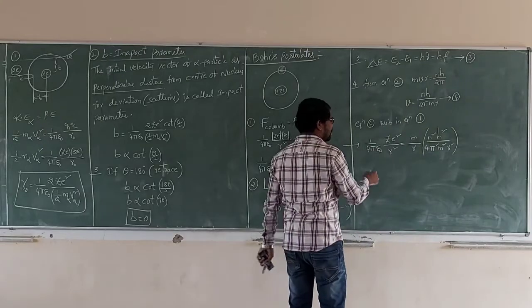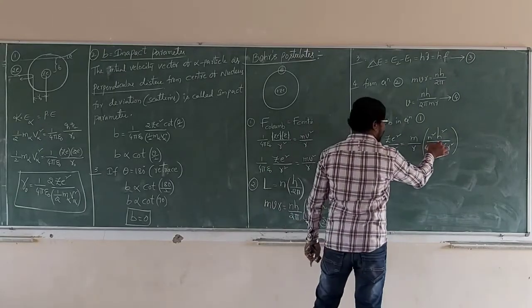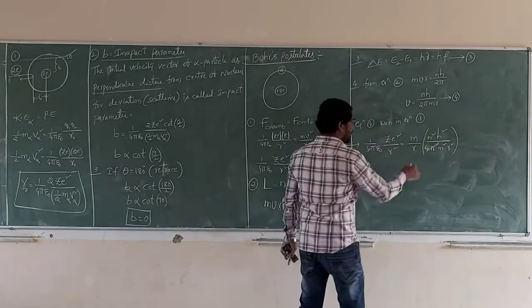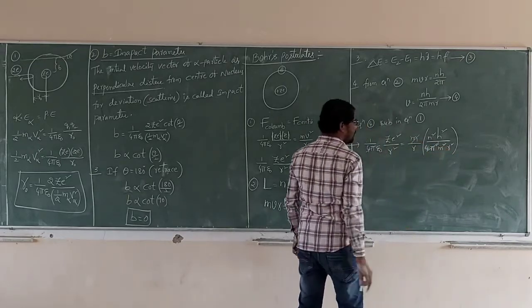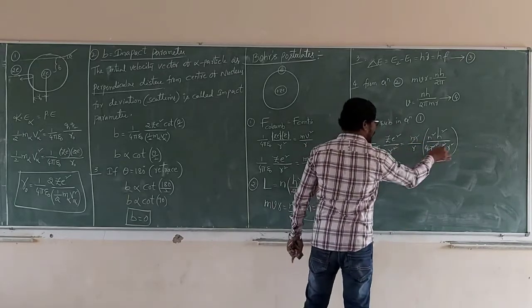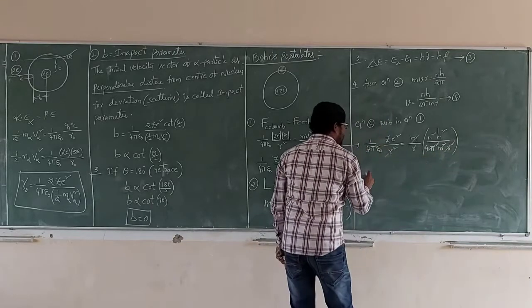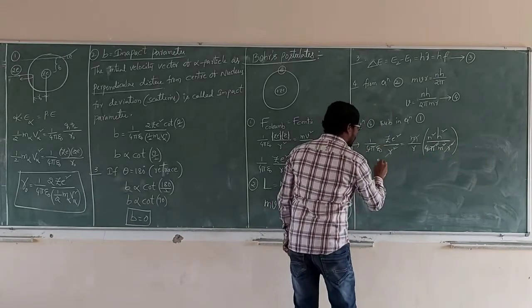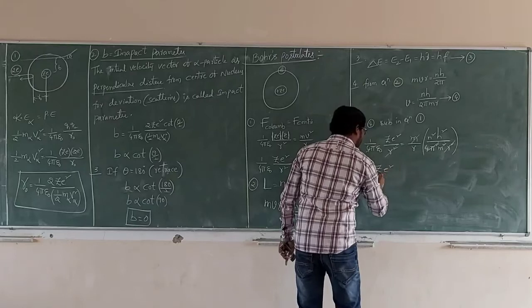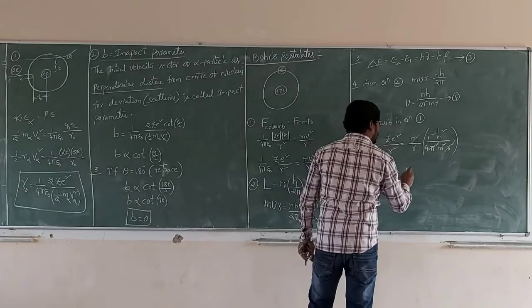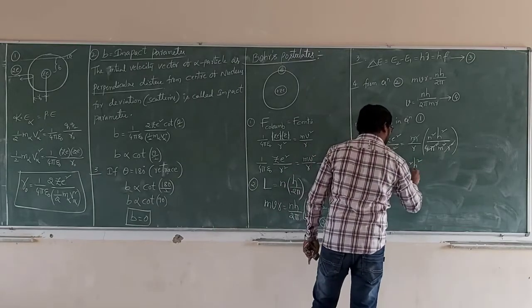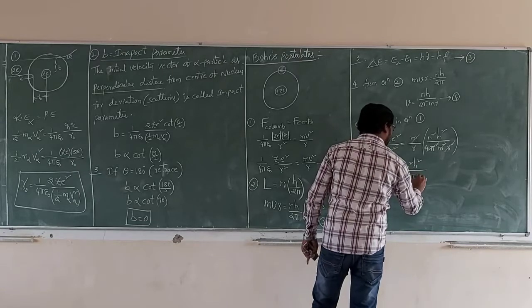Which parameters are constant? 4 pi, 1 by m, again 1 by r square. What is the remaining? So Z e square by epsilon naught is equal to n square h square by pi m r.